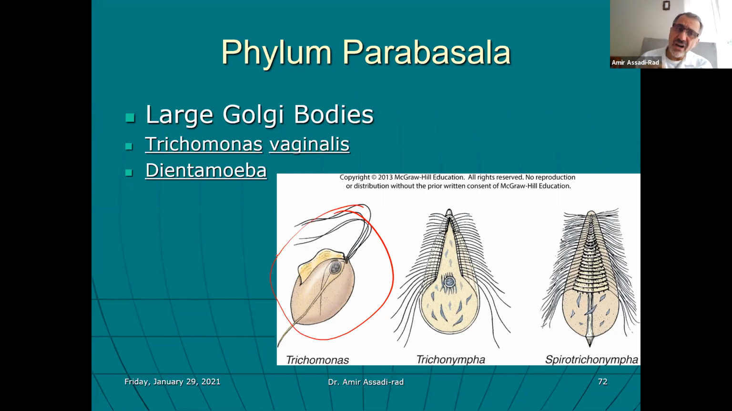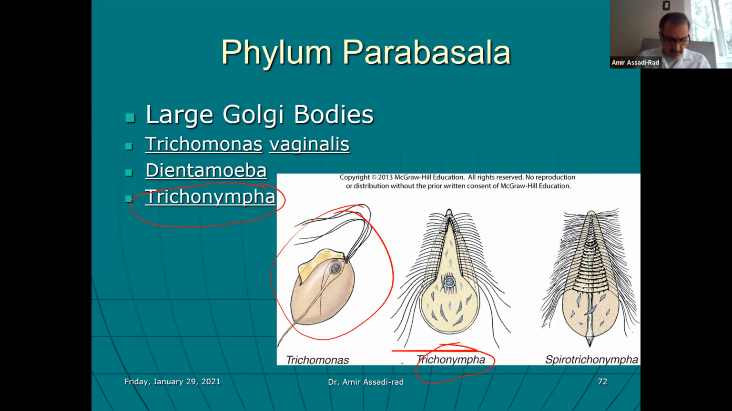Giant amoeba, we do not have that. And then, of course, we have Trichonympha in the lab. We do have it. That is right here, Trichonympha. That is in the termite. In termites, the Trichonympha has a mutualistic relationship with the termite.